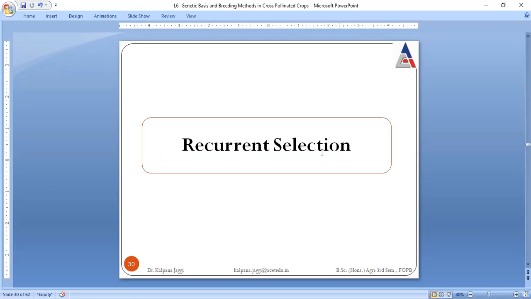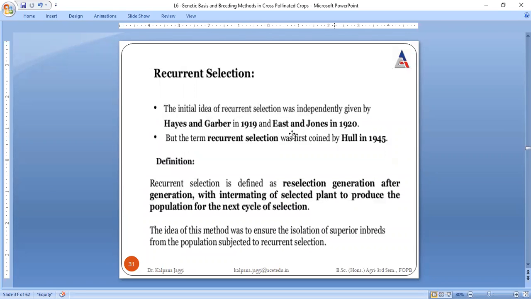Here we are going to talk about recurrent selection. Recurrent selection is the idea that was independently given by these scientists, Hayes and Garber, in 1919. Then in the next year, independently, these two scientists gave an idea of recurrent selection. Recurrent selection means again and again this selection will be done. Say if this is one generation, this is another generation, and yet another generation. So after every generation, reselection will be done.